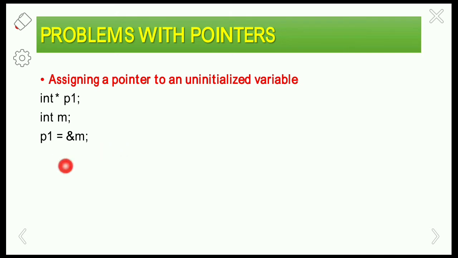Here I'm declaring the variable m, but I have not initialized the variable m, and I'm assigning the address of m to the pointer p1. That's why the problem here is assigning a pointer to an uninitialized variable. Here m is nothing, because we have not initialized the variable m. This is the problem with assigning a pointer to an uninitialized variable.